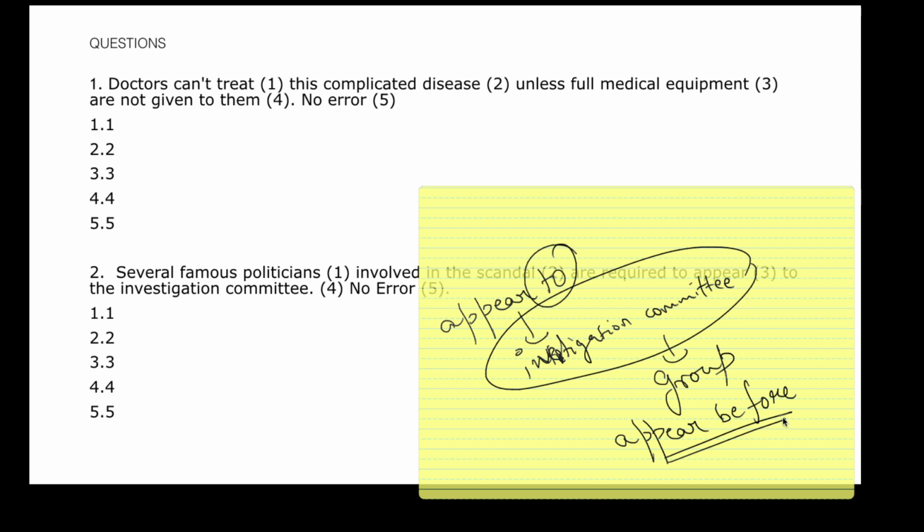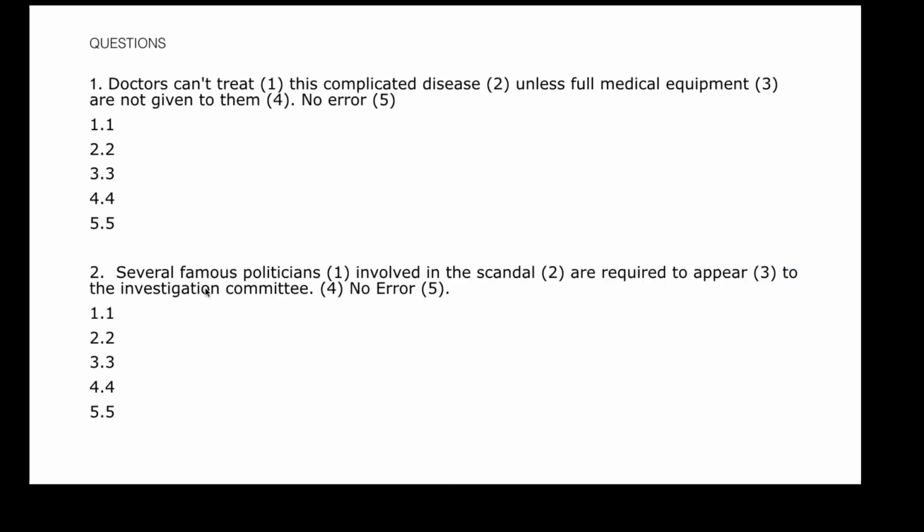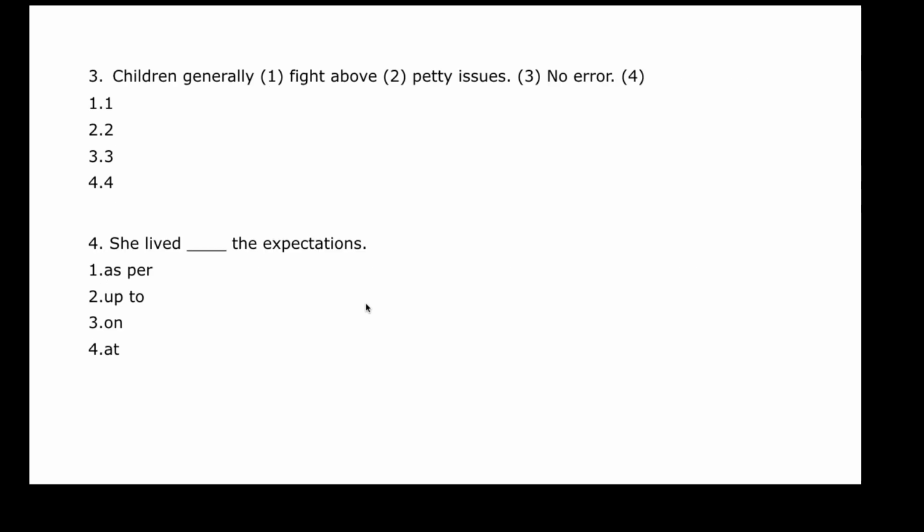So where is the error? The error is again in part 4, where it says to the investigation committee. It will be before the investigation committee. So what will be your final statement? Several famous politicians involved in the scandal are required to appear before the investigation committee. Okay, moving on. Again, I give you 15 seconds. Find the error in the statement.